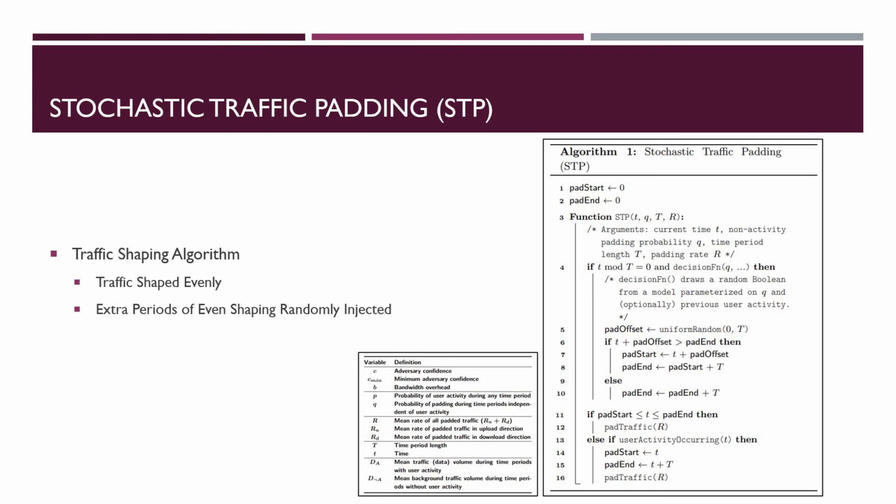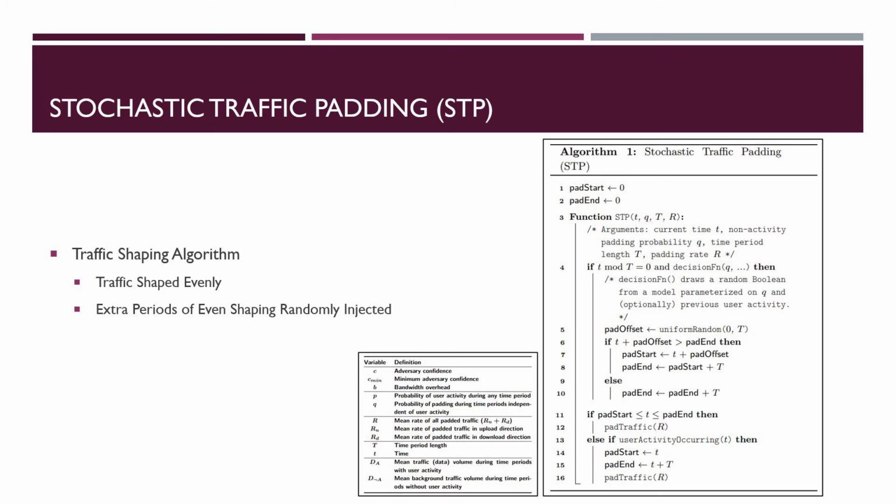The second is that extra periods of even shaping are injected randomly into the traffic, and an adversary would not be able to tell these periods from real user activity periods. In the paper, they give a really deep analysis of the algorithm, but I'm going to try to sum it up. First, STP chooses a fixed traffic pattern with mean rate R and duration T.